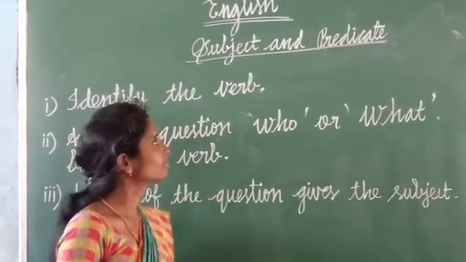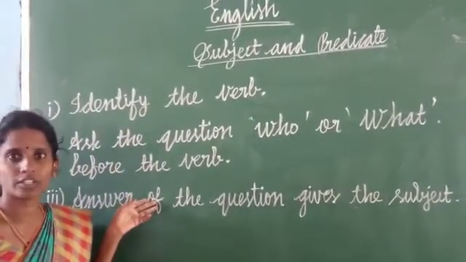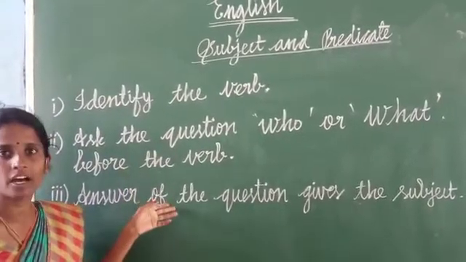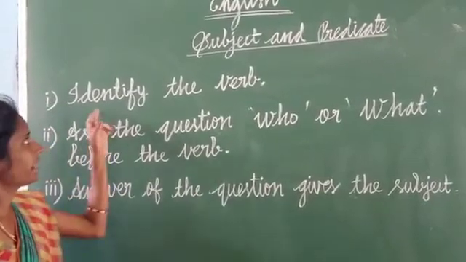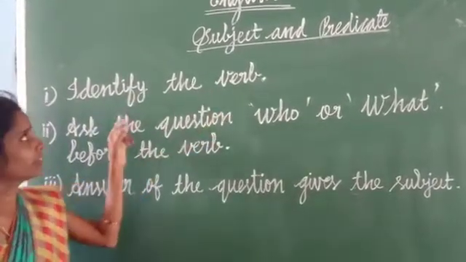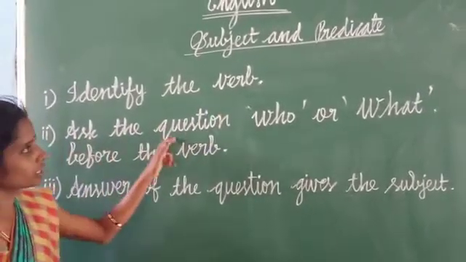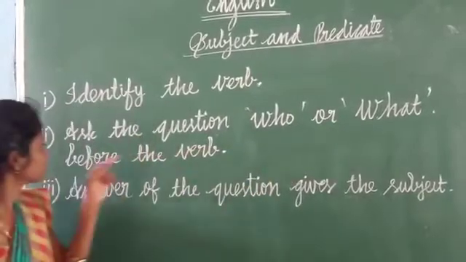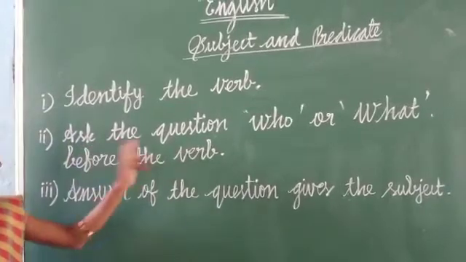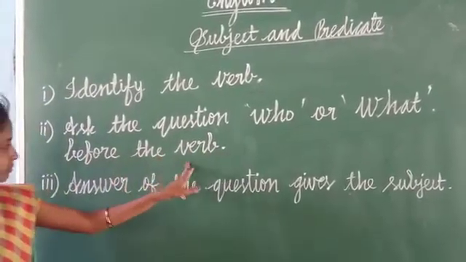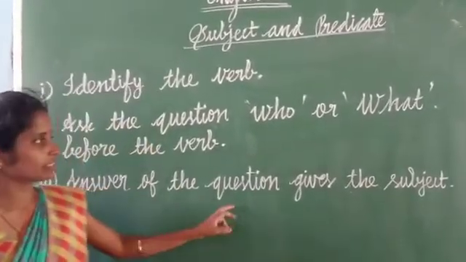Students, listen. This is very important for you. You should read carefully and learn. Then you can understand what is subject and what is predicate. First, we will have to identify the verb. Ask the question who or what before the verb. The answer of the question gives the subject.